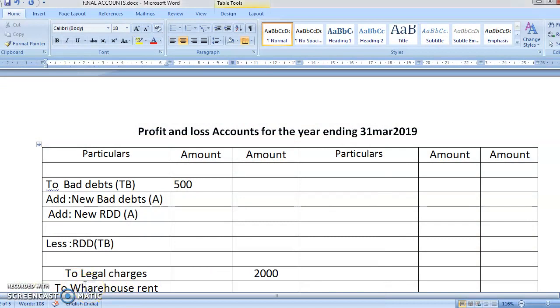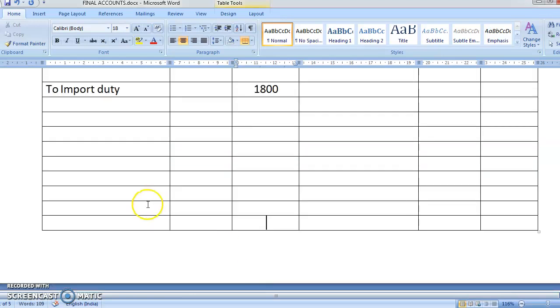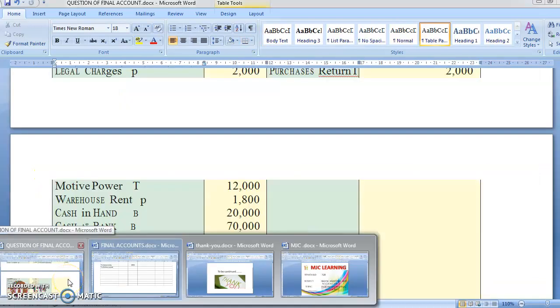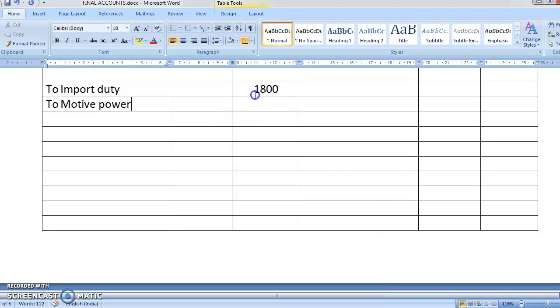Again, students, there is no adjustment, so directly in the outer column. Okay. So what is the amount of warehouse rent? It is 1,800. The second was motive power. So motive power comes in the trading account. I have already written that too. You know that now. Yes. Motive power. What was the amount of motive power? It was 12,000. So I'll write here 12,000.